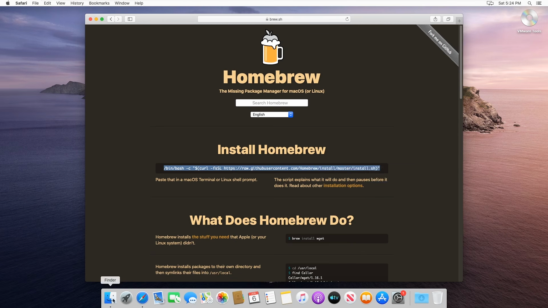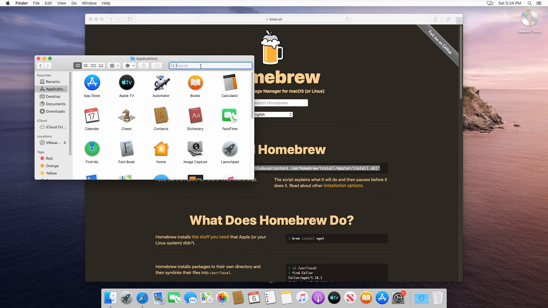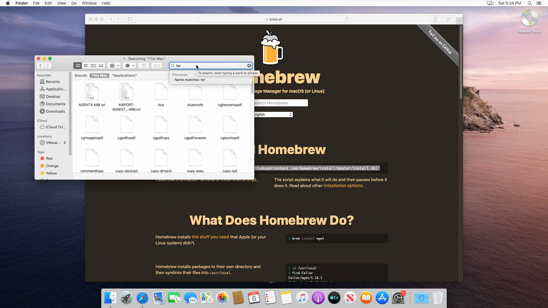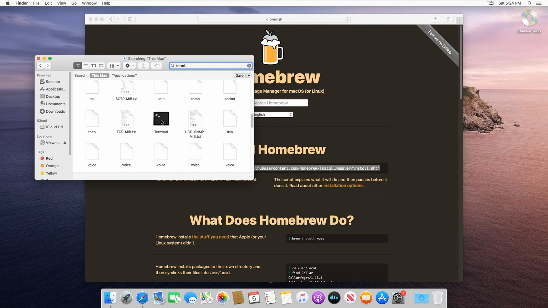And we need to go to our terminal now. So I'm going to go into Finder. I'm going to go into my applications and then just look for terminal. So I'm just going to do a quick search for that. Okay. And so this is what we want right here if you aren't familiar with the terminal.